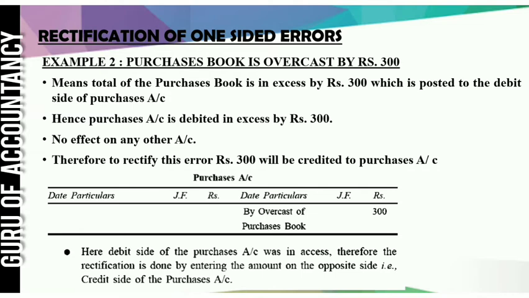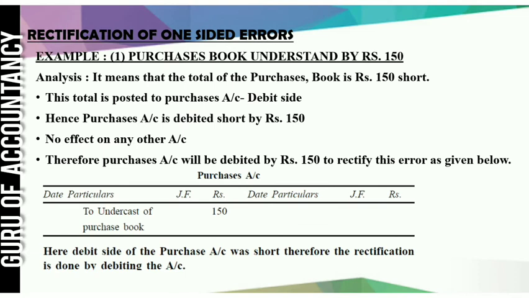To rectify this error, in the purchase account, credit side, you will write "by overcast of purchase book" rupees 300. Because purchase is debited more, to rectify this error on the credit side we will write 300 rupees, and in this way the error can be rectified. So when there is excess amount, more amount is debited, then you have to write on the credit side. But remember, when less amount is debited, then you have to write on the debit side. This we are doing without opening a suspense account.